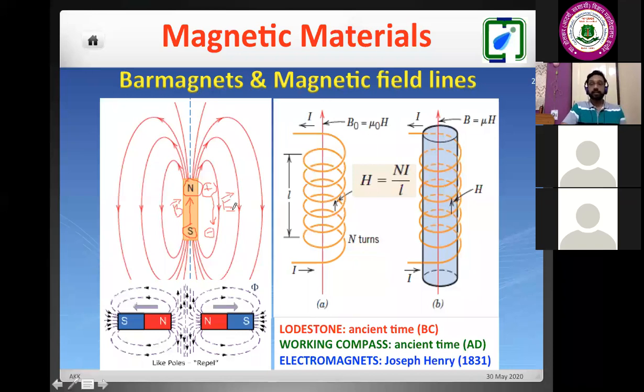Another difference is, in the case of an electrical dipole, I can separate out positive charge and I can separate out negative charge. Separation of positive or negative charge is nothing but the existence of a monopole. Like we know proton, neutron, electron, these three elements are there in atoms, so I can separate out positive and negative charges.